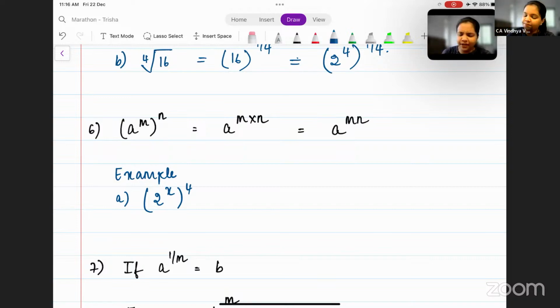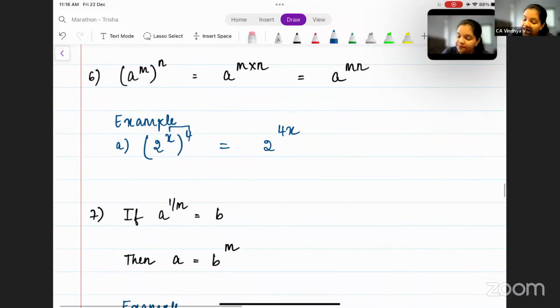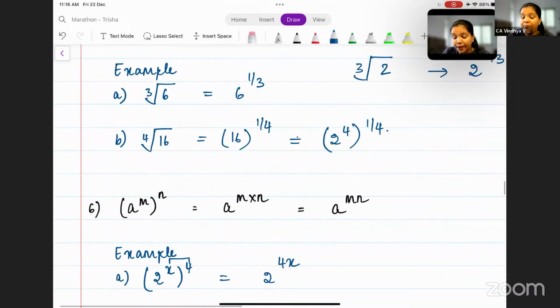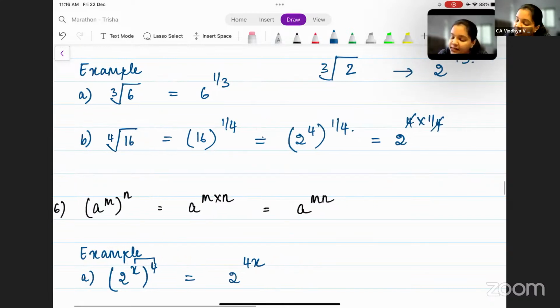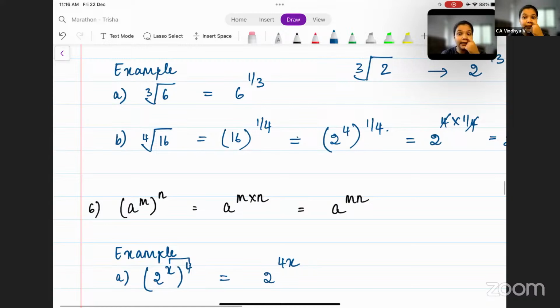Take an example here. 2 to the power x whole to the power 4. This x and 4 can be multiplied, which makes it 4x. This can be written as 2 to the power 4x. And if you come back to the previous example here, you have 2 to the power 4 into 1 by 4. 4 and 1 by 4 get cancelled. Hope this is clear till here. I hope there are no doubts until now.